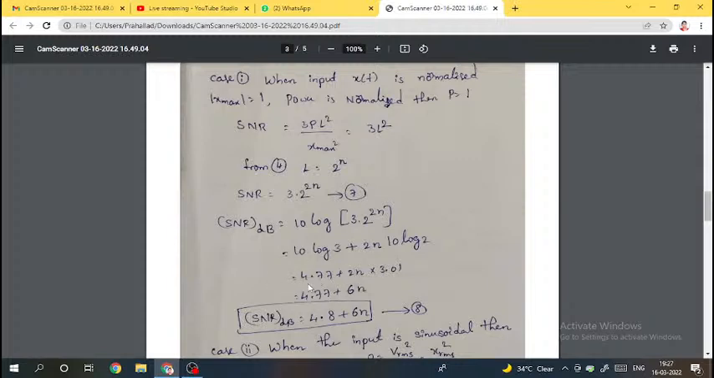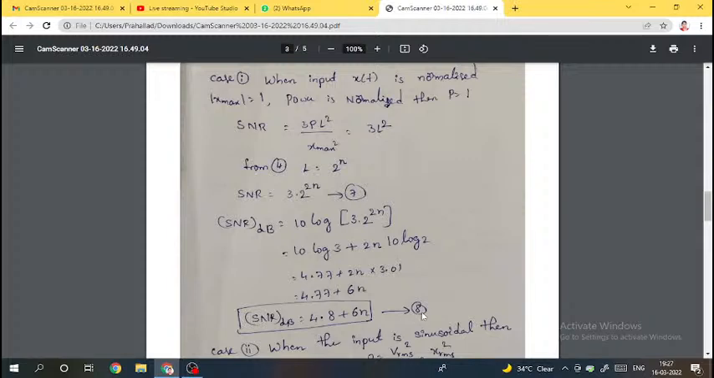Log 3 is 0.477. By substituting with the 10, we will get 4.77 plus 2n into log 2 value, which is 0.3010. By multiplying with the 10, we will get 3.01. So 4.77 plus 2n into 3.01, then you will get 4.77 plus 6n. So the signal to noise ratio in terms of dB is equal to 4.8 plus 6n. Let us consider this one as expression number 8.